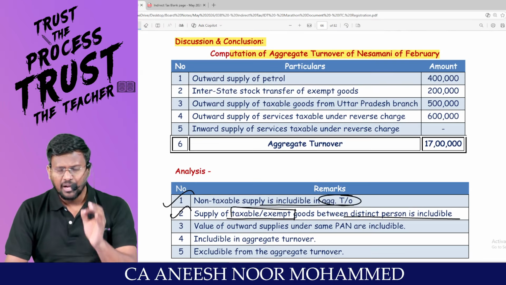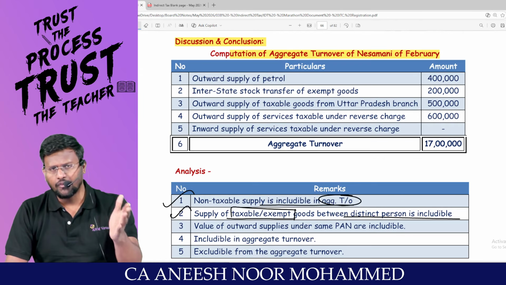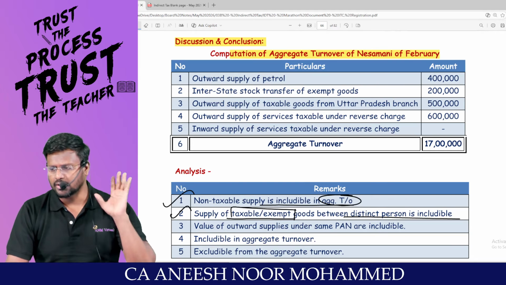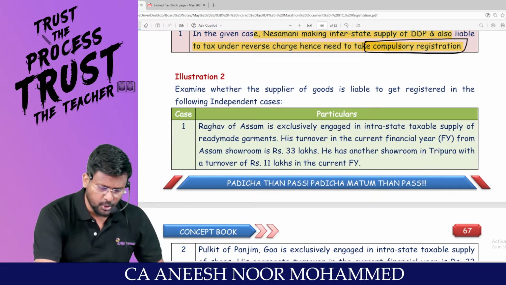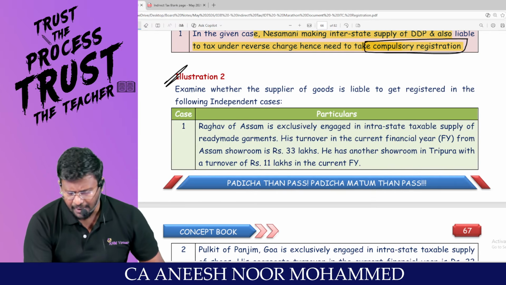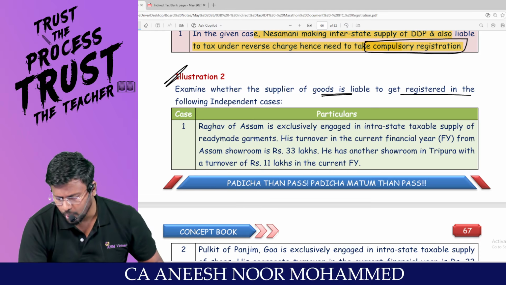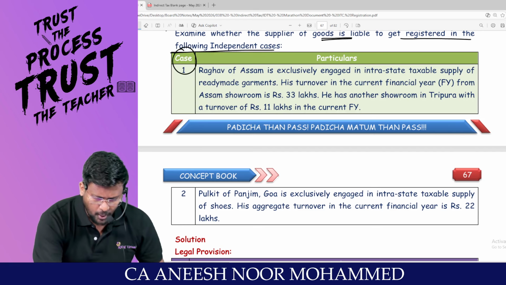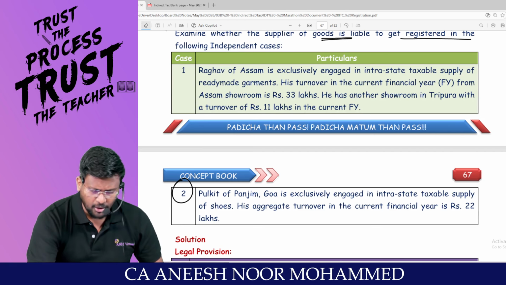So in the exam, a question like this will ask you to find out the aggregate turnover, and they will ask whether the person is liable to take the registration or not. I am moving into illustration number 2 discussion. Sir, examine whether the supplier of goods is liable to get registered in the following independent cases. We have case number 1 and case number 2, a normal question only.